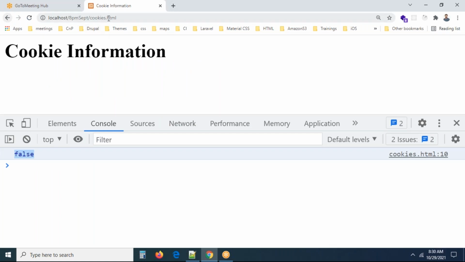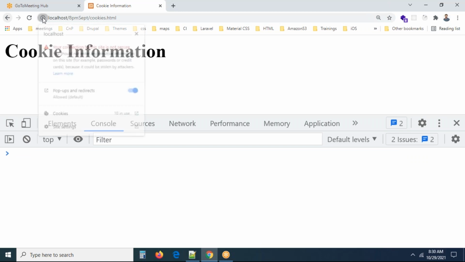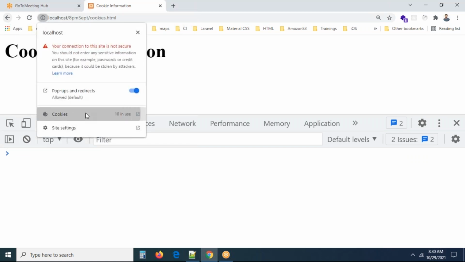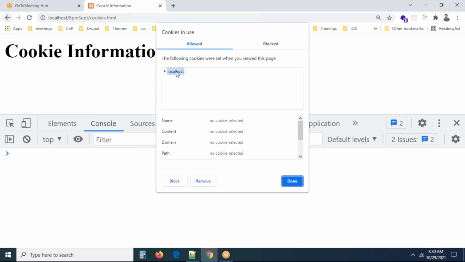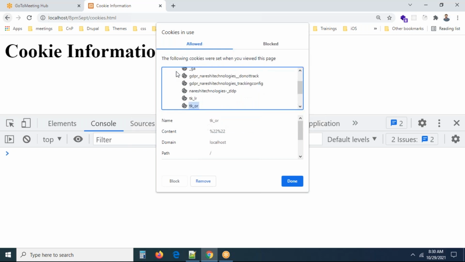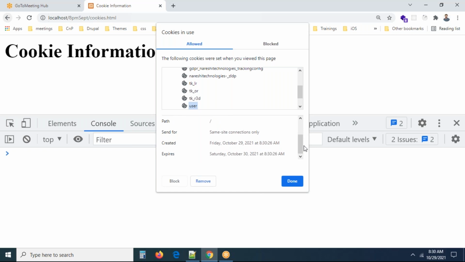Let me execute the page. If you execute the page, you have to check what is going to happen. Now go to this information and see the cookie is created. What is the name of the cookie? User. You have to check the cookie user is created. This is the value, you can see, right? The name of the cookie is user. This is created. The path is the current path only, right?